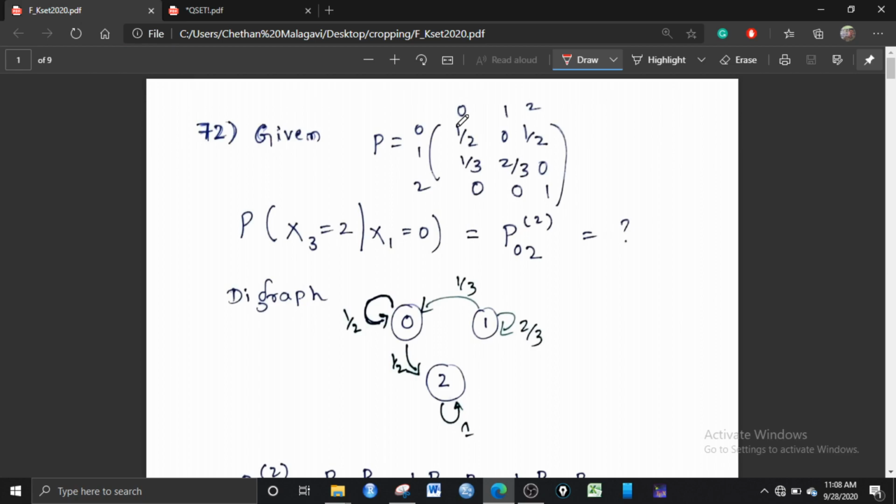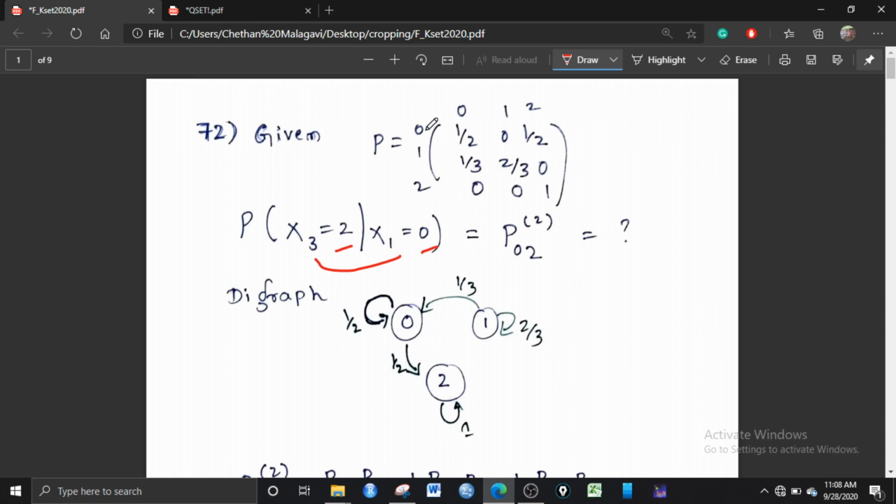So first of all, what he has asked is, say you are starting from state 0 and reaching state 2 in how many steps? 3 minus 1, that is 2. So P02 in 2 steps: you have to reach state 2 from state 0 in 2 steps. It's very easy. First let us put the diagram.